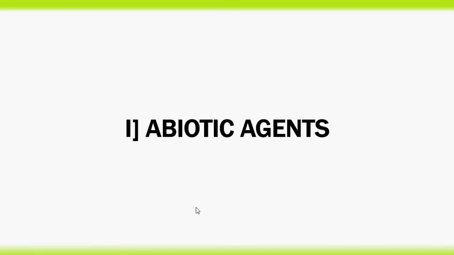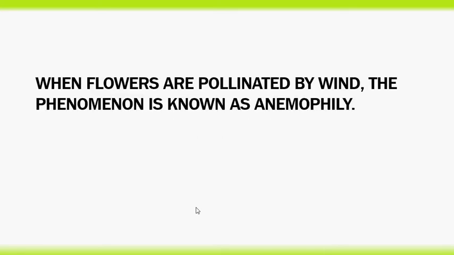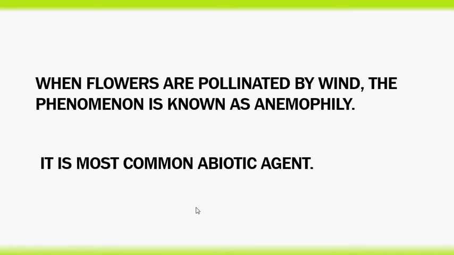Abiotic agents. First one, anemophily. It can be defined as when flowers are pollinated by wind, the phenomenon is known as anemophily. Such flowers are called anemophilous flowers. So flowers which are pollinated by wind are called anemophilous flowers. It is the most common abiotic agent.